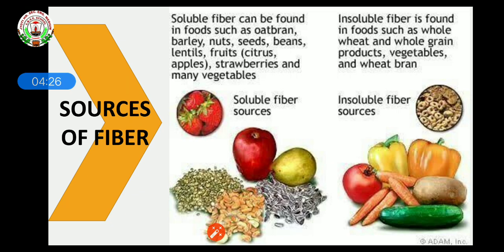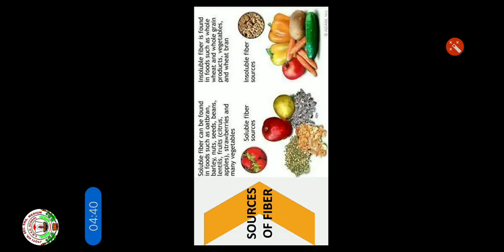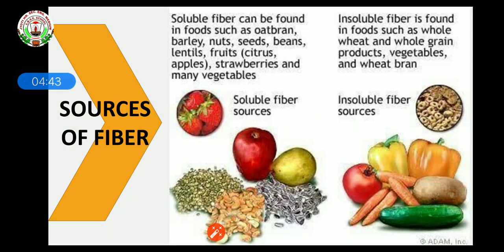Now, the two types of fibers and their sources: soluble and insoluble. Soluble fiber sources can be found in oat bran, barley, nuts, seeds, beans, lentils, fruits, strawberries, and many vegetables, which mix with water easily and are excreted from our body in the form of urine and so on. Insoluble fiber is found in foods such as whole wheat and whole grain products, vegetables, and wheat bran, which mix with our stool and pass from our body.